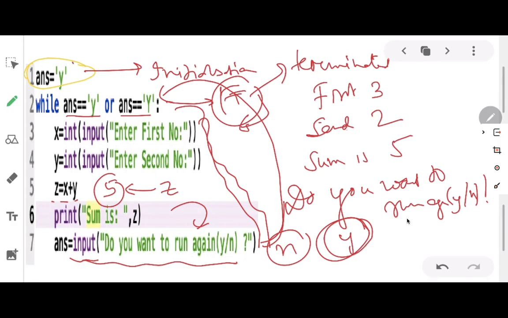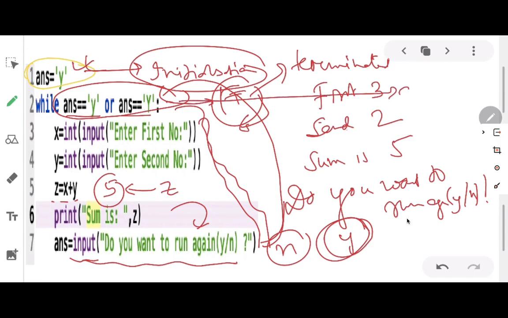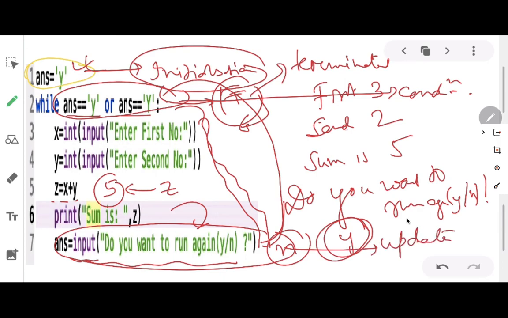Here ans equals to y, this is the initialization value. This particular part, ans equals to y or ans equals to capital Y, this is the condition. And this particular line, ans equals to input, do you want to run again? This is known as the update condition.